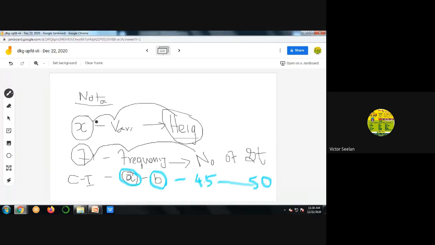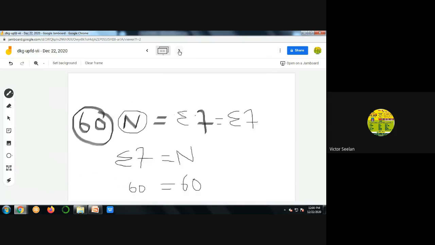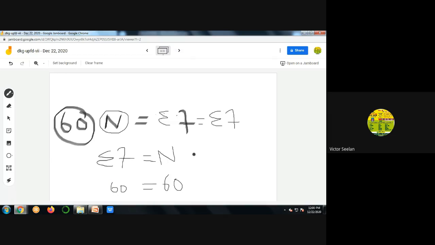First one is X, which is nothing but the variable. Second one is F, the frequency. Third one is class interval. In your class interval, there are two values, A and B. A is nothing but the lower limit, and B is nothing but the upper limit. And the last one, N, that is your population size. So population size N should be the total of F, that is sigma.